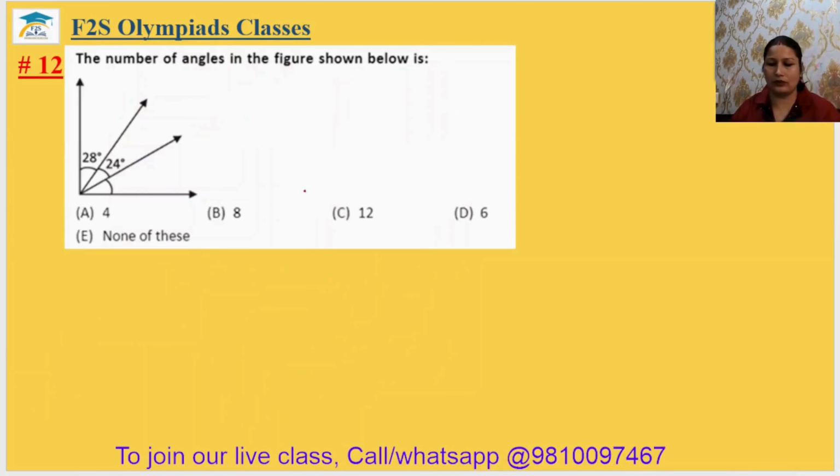Come to question number 12. The number of angles in the figure shown below. Okay. So one angle 28 degree, other angle 24 degree, and 3 angles. Okay. Now this is 4, this is 5, and one big angle 6. So total 6 angles are there. 12 answer will be option C.